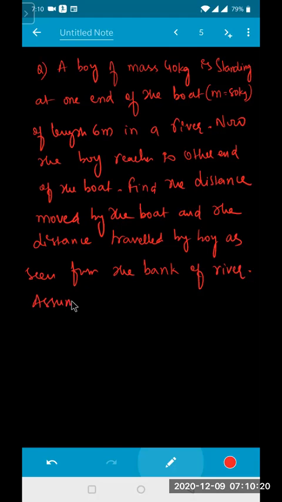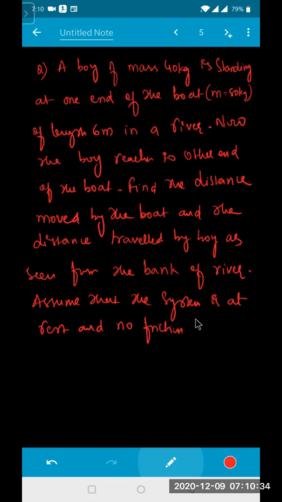Assume that the system is at rest and no friction between the boat and the water.